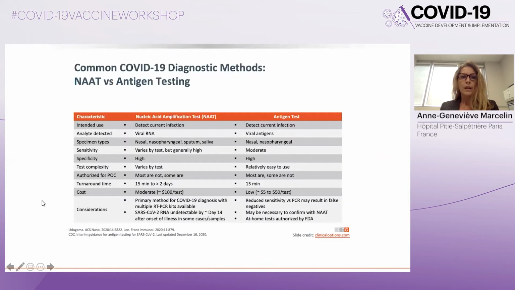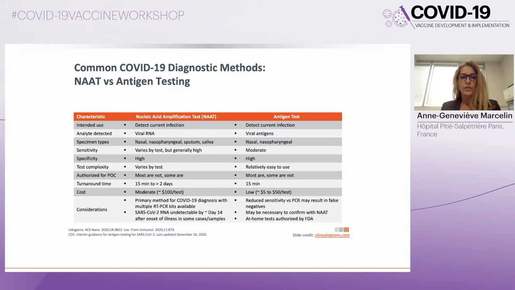So if we compare the most common diagnostic methods, nucleic acid amplification test versus antigenic testing. As you can see, the NAT assays can be run on different specimen types: nasal, nasopharyngeal, sputum, saliva. They generally have a high sensitivity and a high specificity. Their complexity can vary, and some of them are authorized as point of care.